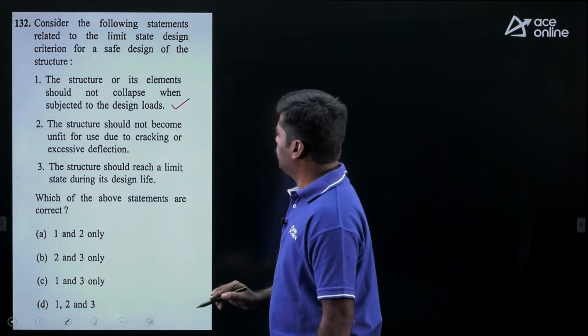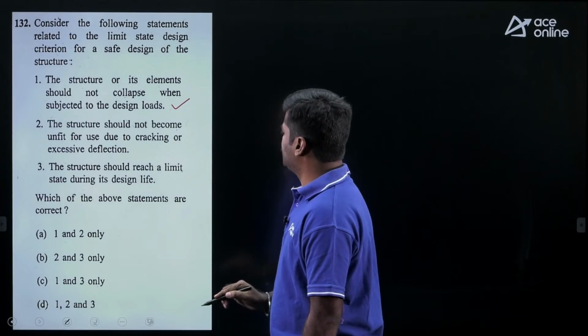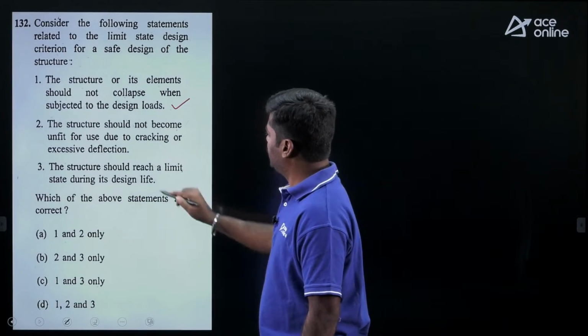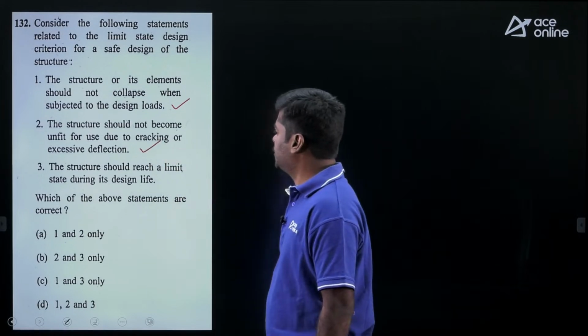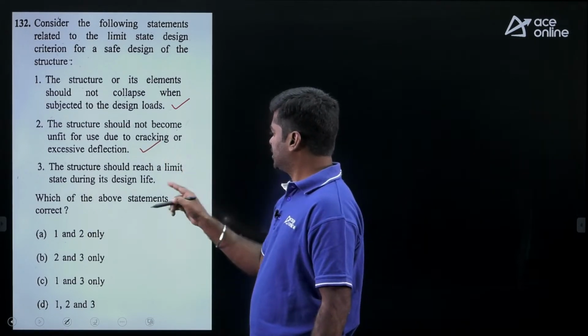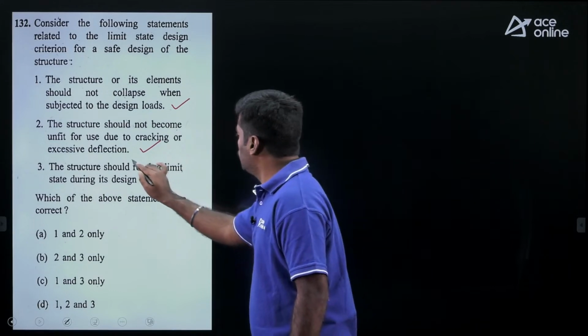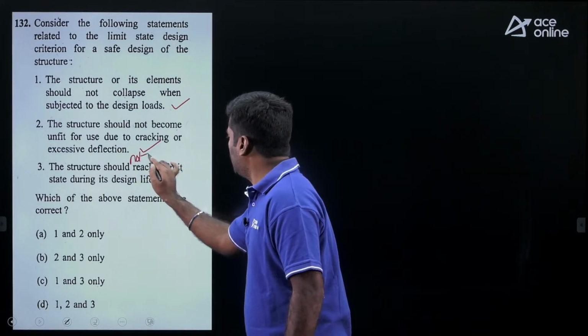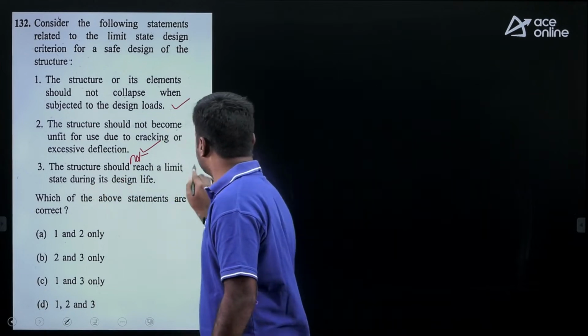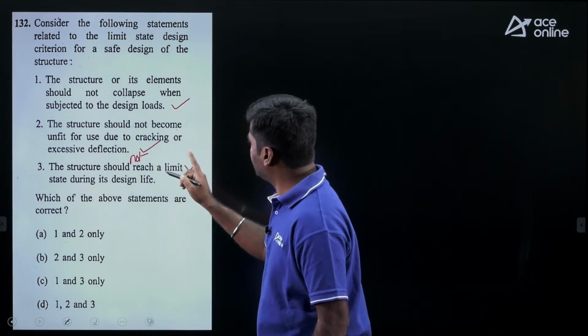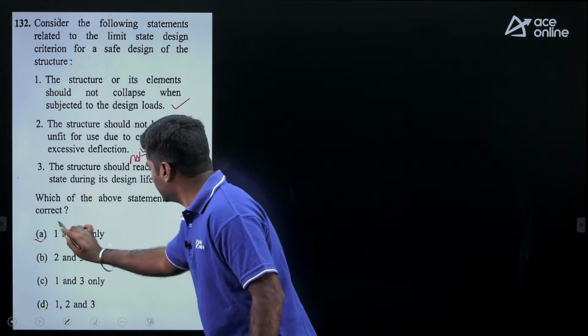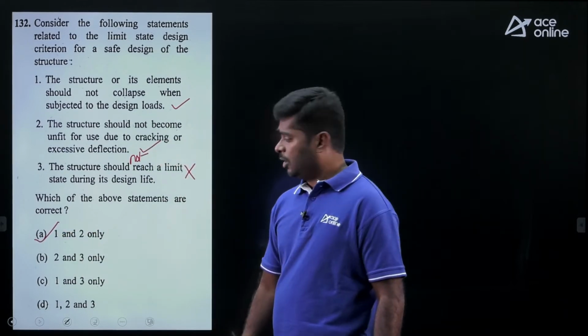Statement 2, the structure should not become unfit for use due to cracking or excessive deflection. Yes, statement is true. Statement 3, the structure should reach a limit state during its design. No, should not. So statement 3 is false. So 1 correct, 2 correct. 1 and 2 are correct. Option A is correct.